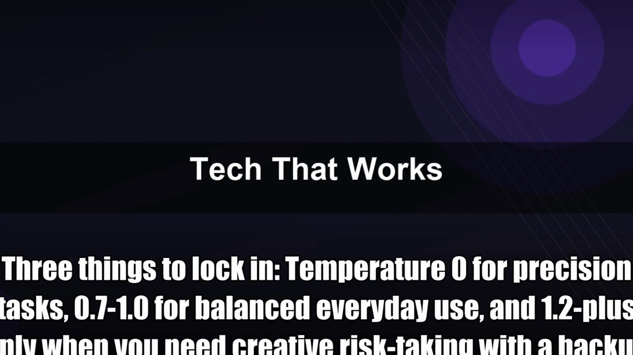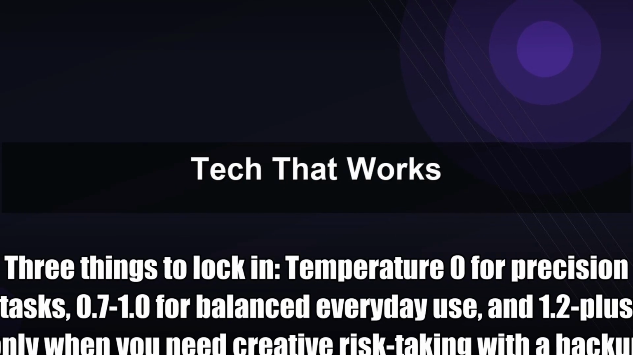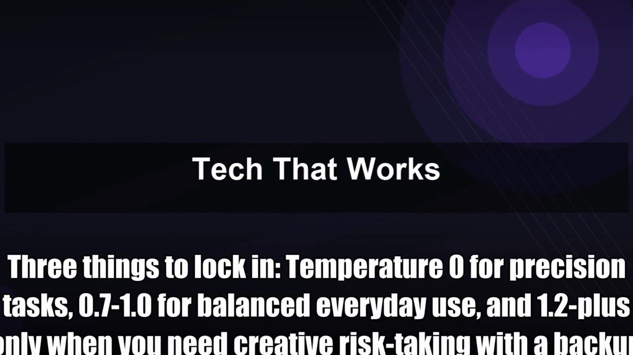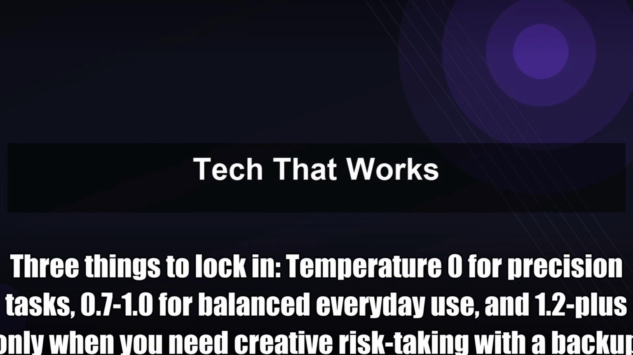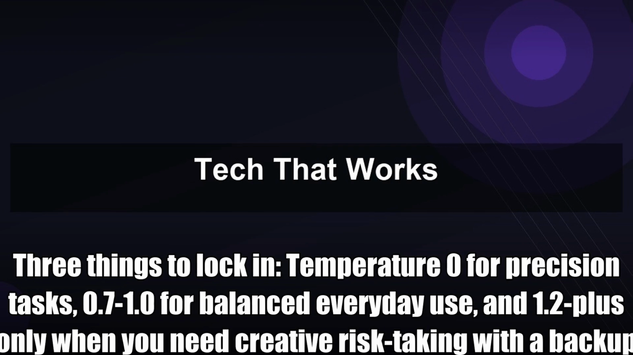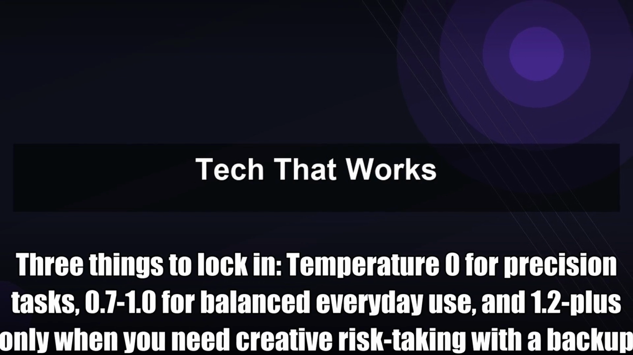3 things to lock in. Temperature 0 for precision tasks, 0.7 to 1.0 for balanced everyday use, and 1.2 plus only when you need creative risk-taking with a backup plan.